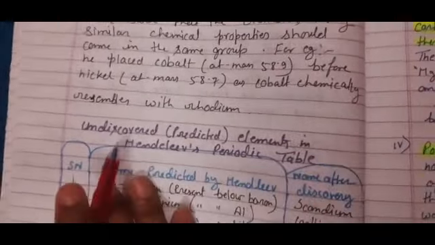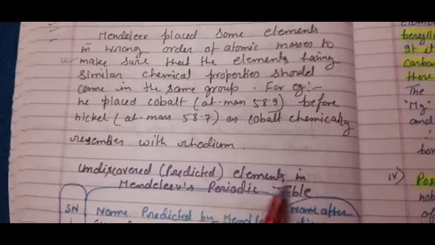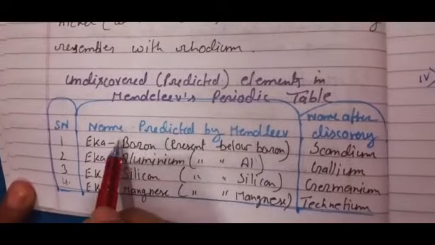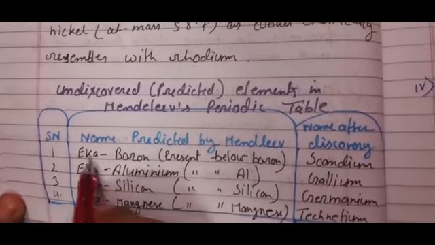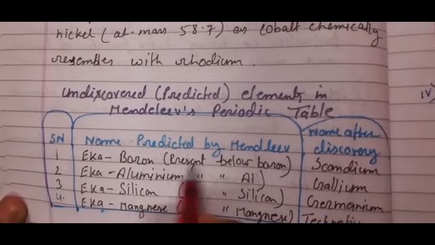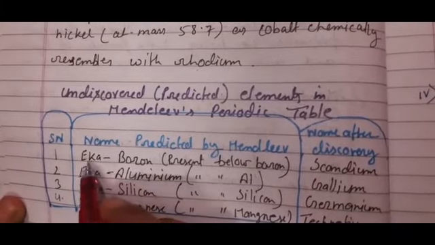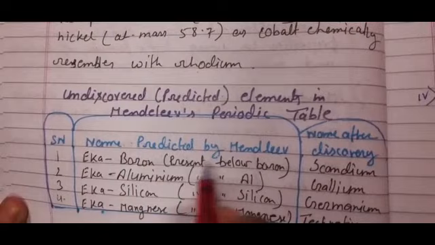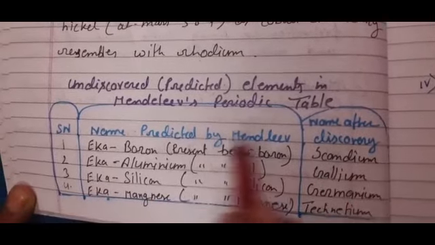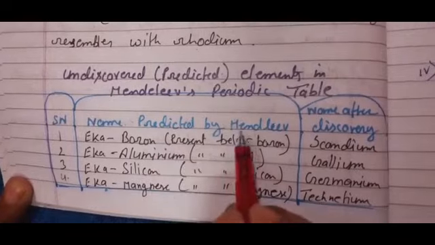Undiscovered or predicted elements in Mendeleev's periodic table were these. The name predicted by Mendeleev was ekka boron. One day an element will be discovered and that will be kept below boron, and its name according to him was ekka boron. In reality, one element was discovered, and that was scandium, and its properties were as predicted by Mendeleev.